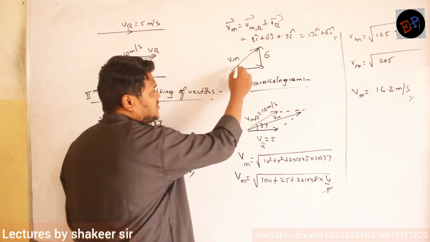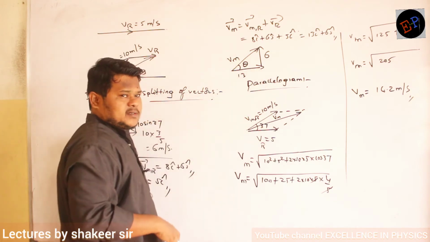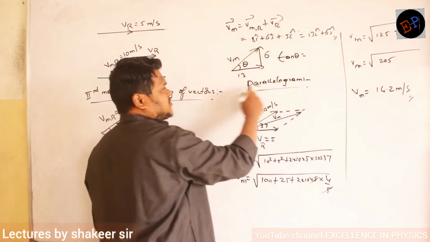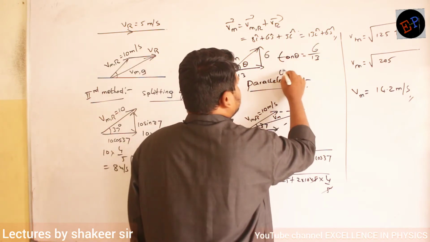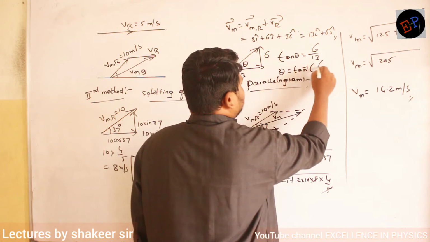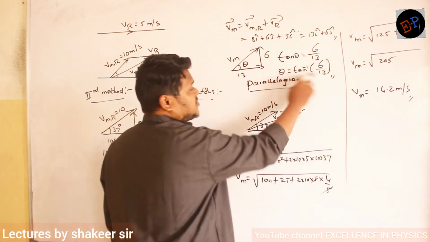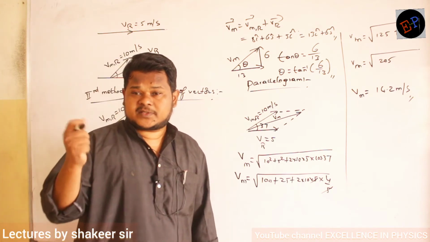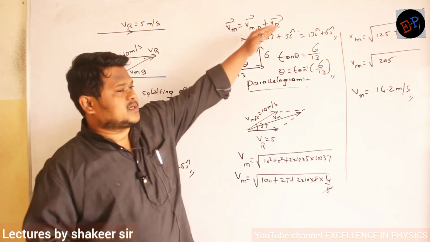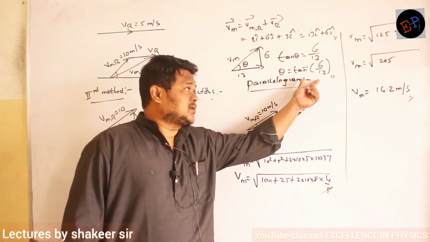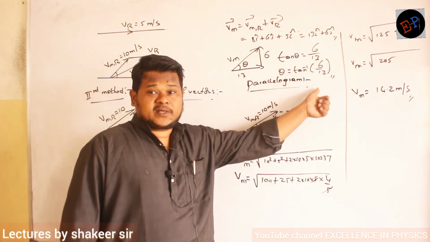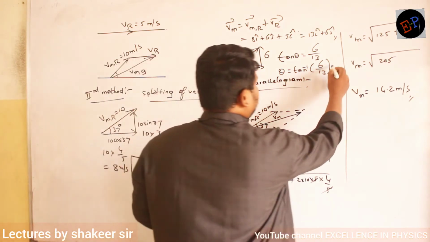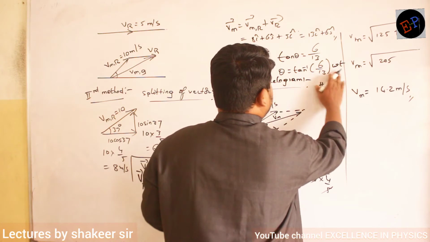Now what is this angle theta? Very easily you can calculate angle theta. Take tan theta. So tan theta is equal to opposite by adjacent. Opposite is 6, adjacent is 13. So theta is equal to tan inverse of 6 by 13. So this is the direction of resultant velocity. It means finally the boat is moving in which direction? The boat is moving in this direction, at an angle of tan inverse of 6 by 13 with respect to horizontal. That also you can write with respect to horizontal.